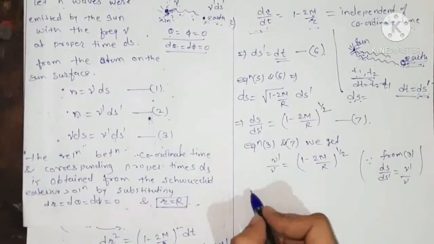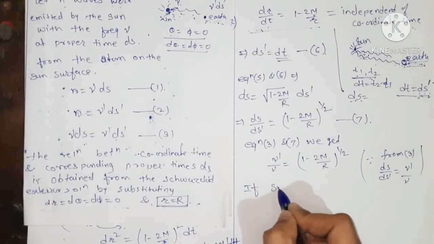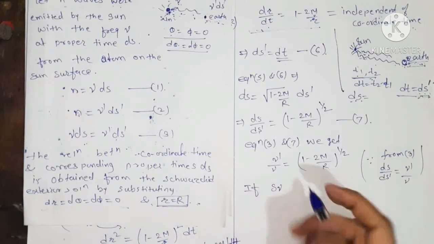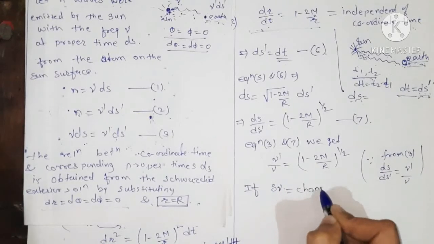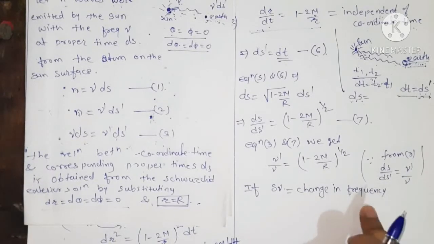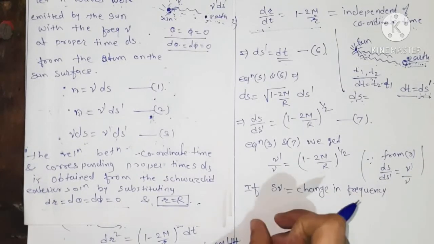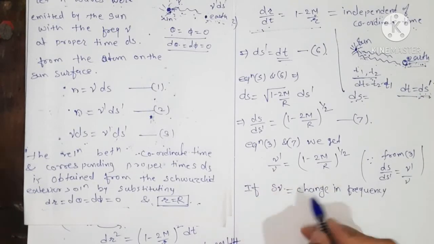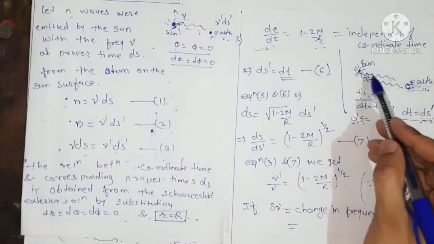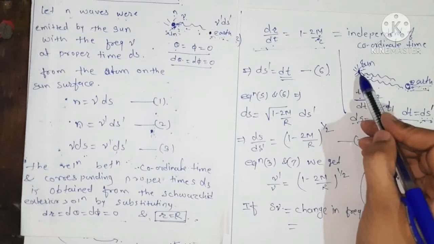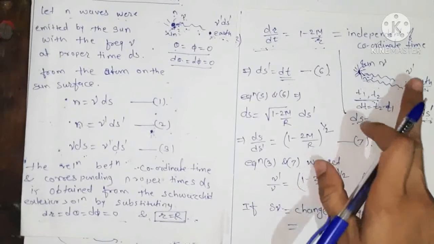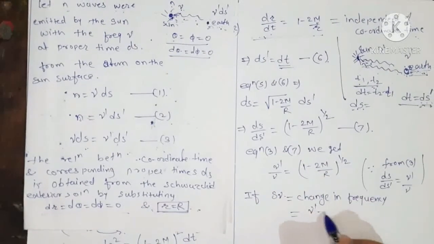Now we denote delta nu. What is nu here? Nu is frequency, so delta nu is nothing but the change in frequency. Now we have to define the redshift, and for the redshift we require the change in frequency. The light rays are coming from the sun, that is, emitted from the sun with a frequency nu, and reaching the earth with a frequency nu dash. So the change in frequency is nu dash minus nu, right?